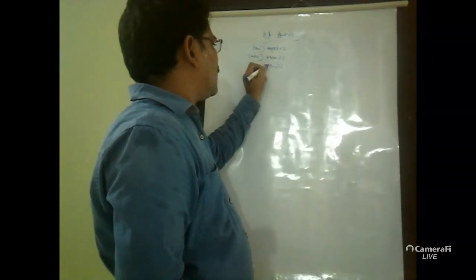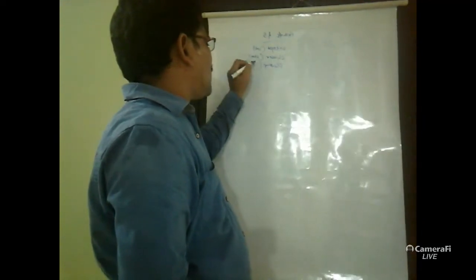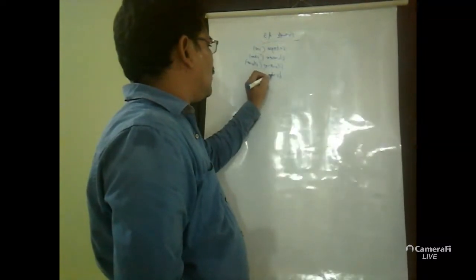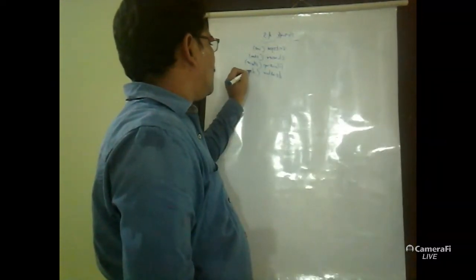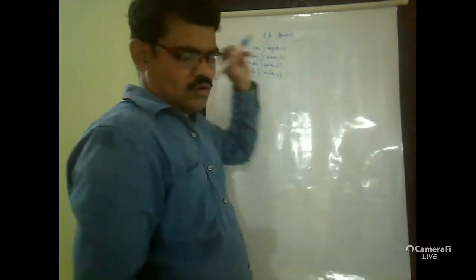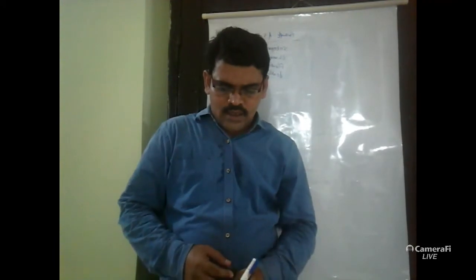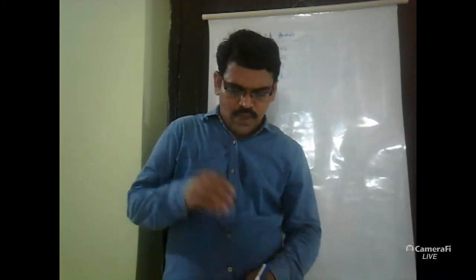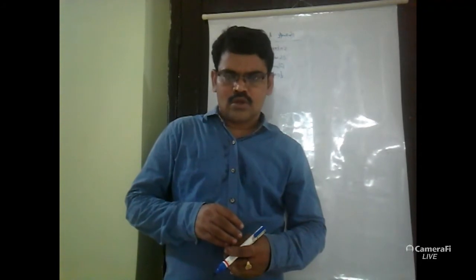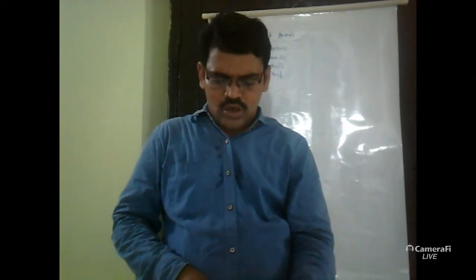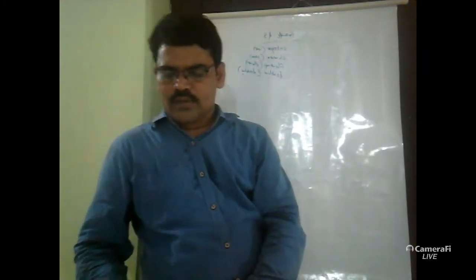Floating point, shortcut form float. Double, which is double. These are the basic types of data structures: integer, character, float, and double are a subset of data types.